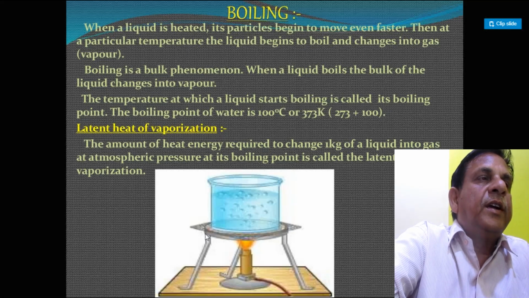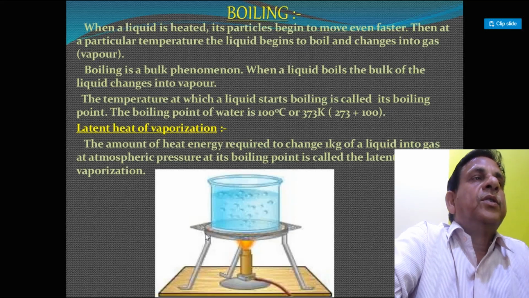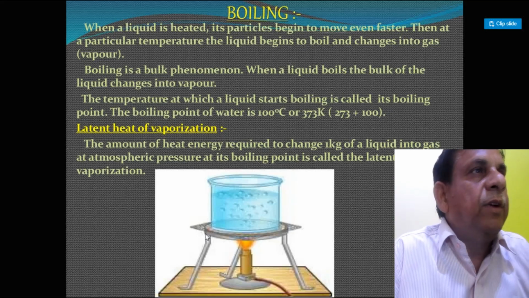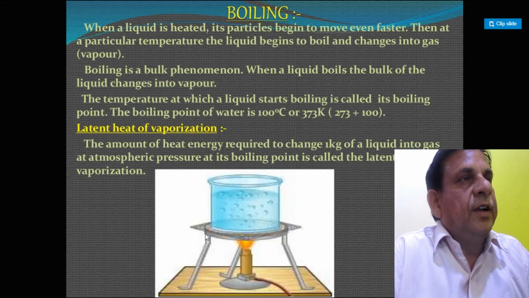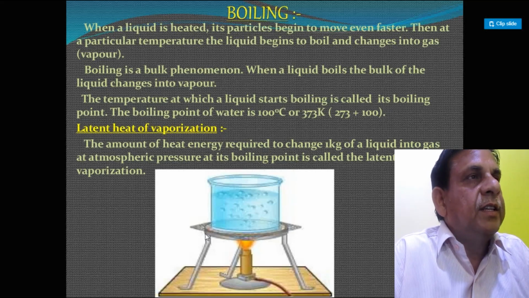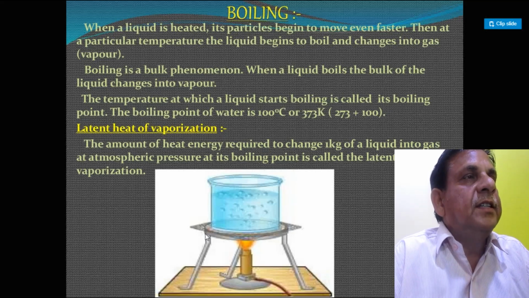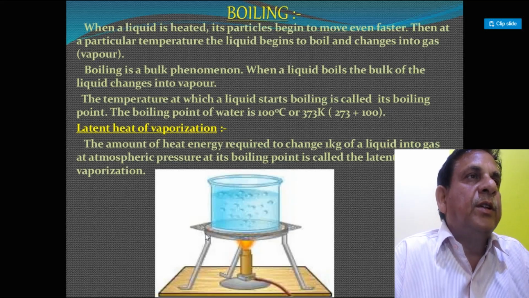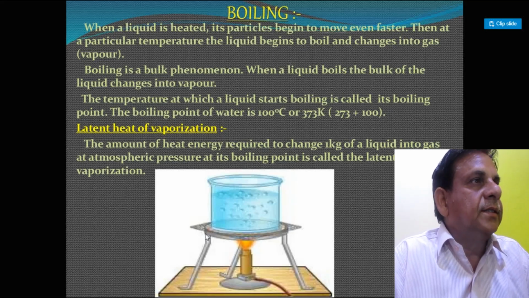The boiling point of water is 100 degrees Celsius or 373 Kelvin. Boiling and melting both take place at a definite temperature. During this time, energy does not appear. This energy is used to change the state of matter, to break the bonding between the particles.